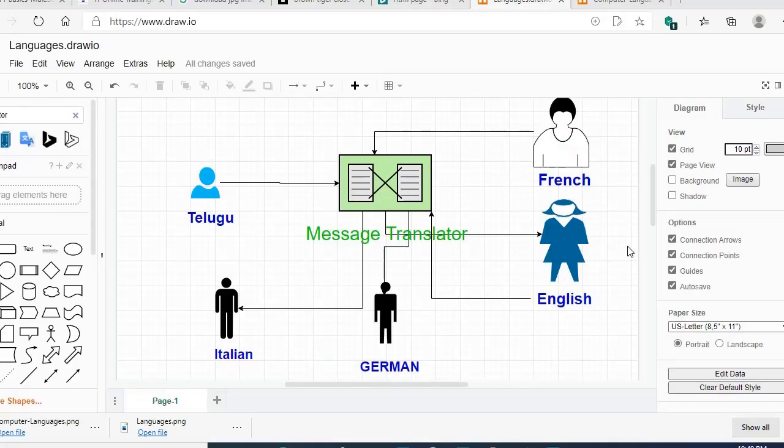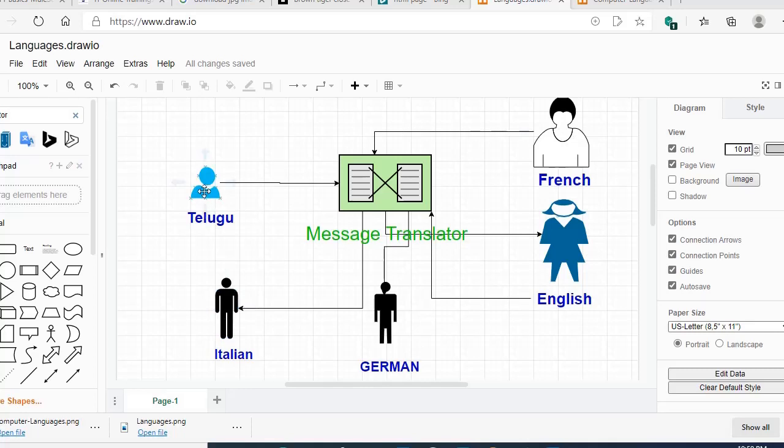So let's take another example. Let's see, these are a couple of persons. This guy knows only the French language. She knows the English language, and this guy knows only German. This guy knows only Italian. This guy knows only Telugu. So how will these guys communicate with each other?